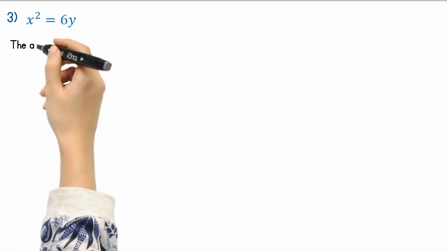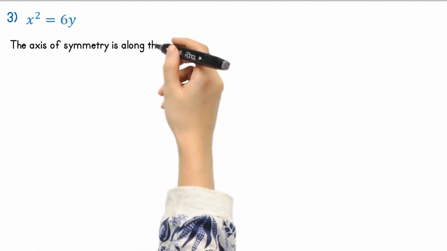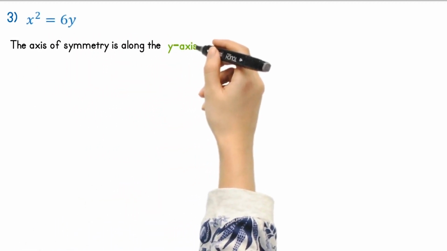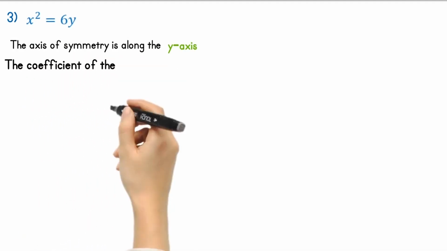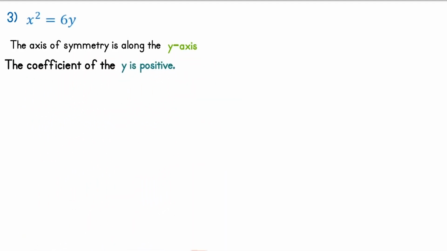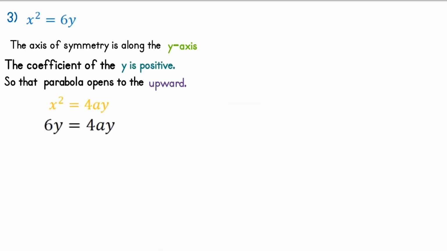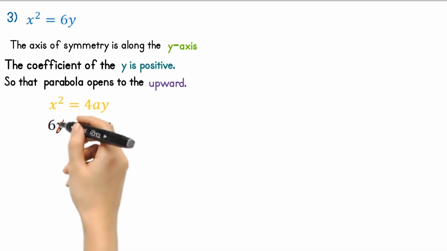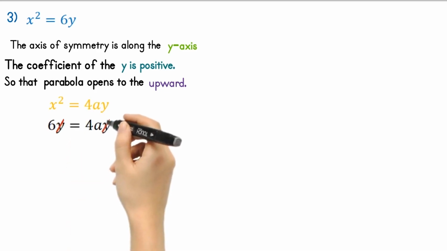Next, solve for x square is equal to 6y. The given equation has x square term, so the axis of the symmetry is along the y-axis. Then the coefficient of y is positive, so that parabola opens to the upward. Here equation for this parabola is x square is equal to 4a y, and substitute 6y for x square, which is then equal to 4a y.